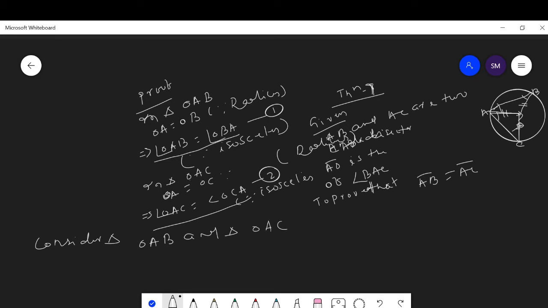Here the condition is given, angle OAB is equal to angle OAC, since OA is the angle bisector.